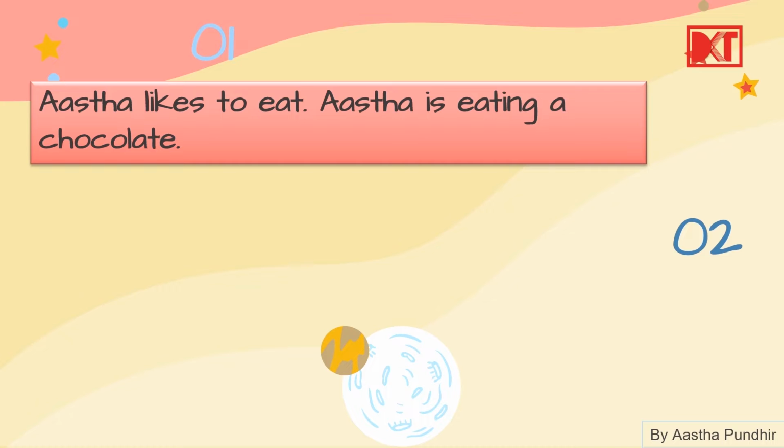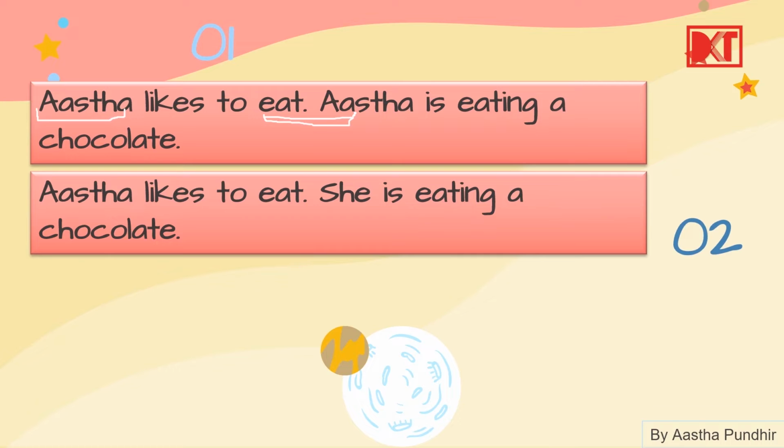See, we write Aastha likes to eat. Aastha is eating a chocolate. Here, what is the noun? Aastha is being repeated. The proper noun Aastha is being repeated. So we will replace it with a pronoun. Aastha likes to eat. She is eating a chocolate. You see how we have avoided repetition of the noun and we have replaced it with a pronoun.